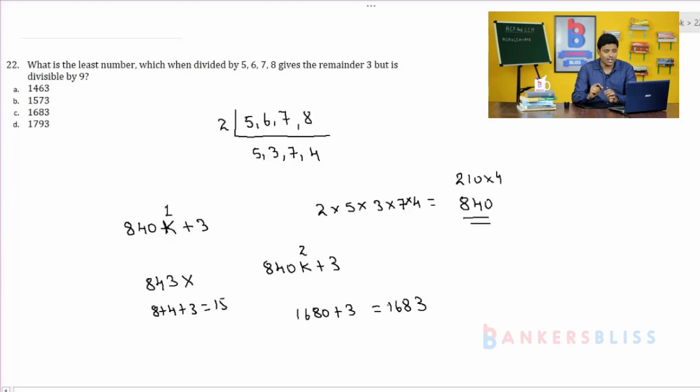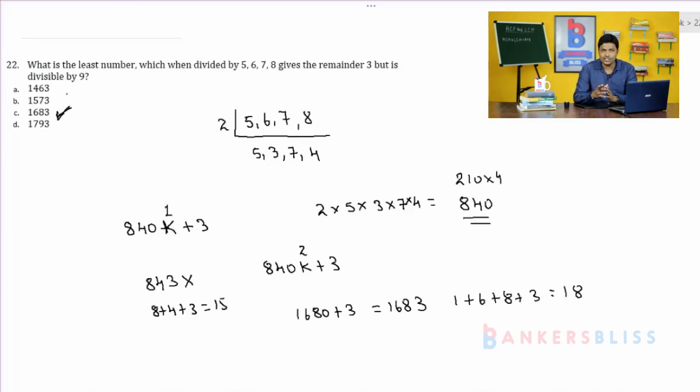Now we have to check whether the number is exactly divisible by 9 or not. Once again you apply the rule of test of divisibility for 9. Here 1 plus 6 plus 8 plus 3, how much will you get? You will get 18. 18 is divisible by 9, therefore 1683 is exactly divisible by 9. Therefore option C, 1683 is the exact answer for problem number 22. So very simple, you take the LCM and you add 3 because 3 is the remainder.